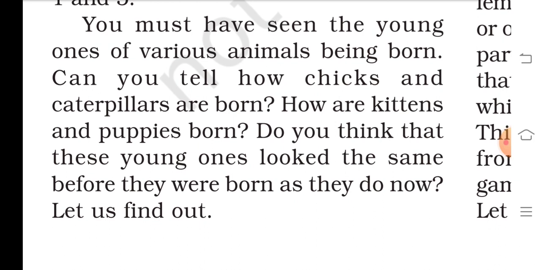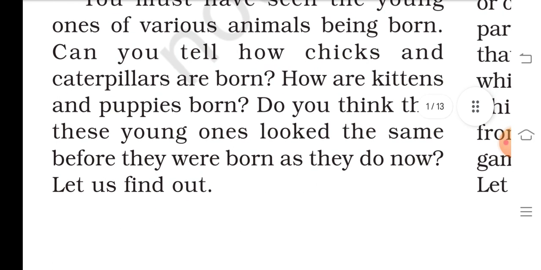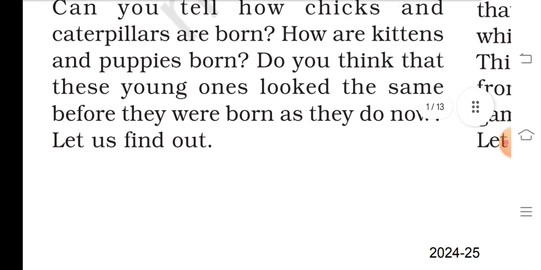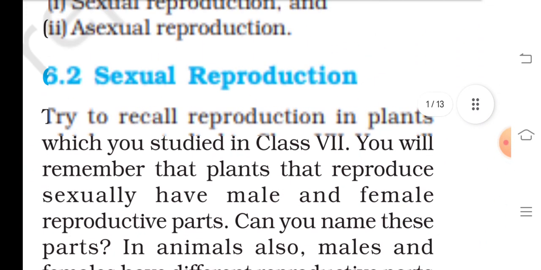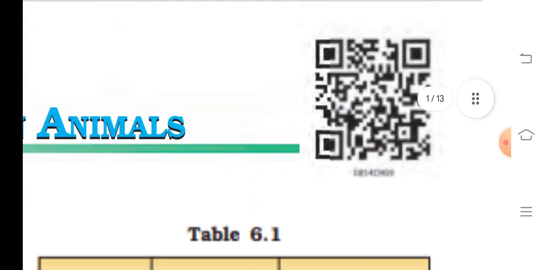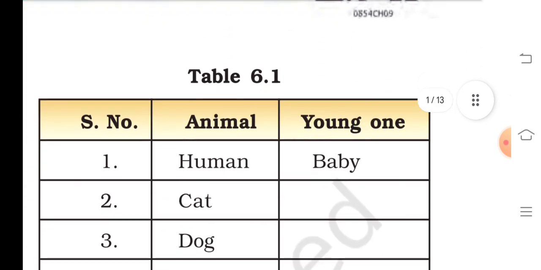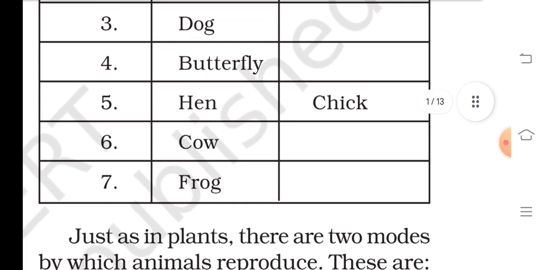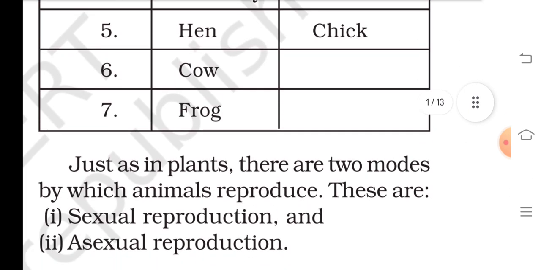Can you tell how chicks and caterpillars are born? How are kittens and puppies born? Do you think that these young ones look the same before they were born as they do now? Let us find out. Table 6.1: Animals and their young ones. Human, baby, cat, dog, butterfly, hen, chick, cow and frog.